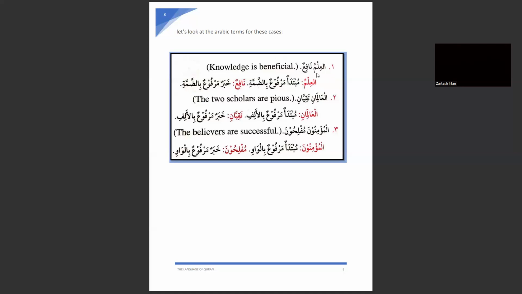I told you this is mubtada, this is khabar. Write down here the first part, mubtada. Then tell me about its status. Write down the status here, marfu. And what do you see here? A dhamma. Write down bid dhamma, with dhamma. Again, in the same way, follow the rule. What is the position of this word in the Jumla Ismiya? It is a khabar. Write down khabar. Then look at the status here. It is marfu. Write down marfu here. And what does it have? A dhamma. So write down bid dhamma. Khabar marfu bid dhamma.